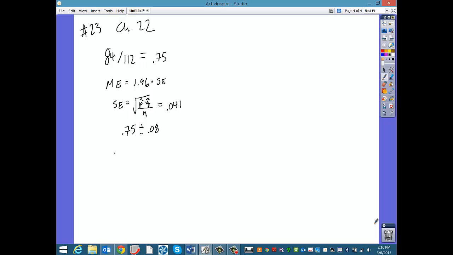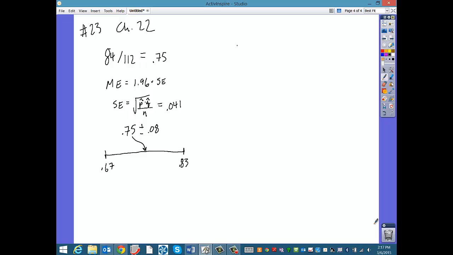I'm going to get something maybe very slightly off from the back of the book, but that's okay. So this takes us from 0.67 to 0.83 with 0.75 in the middle.